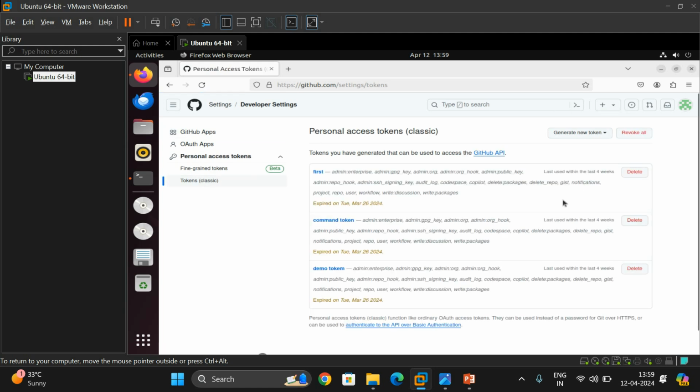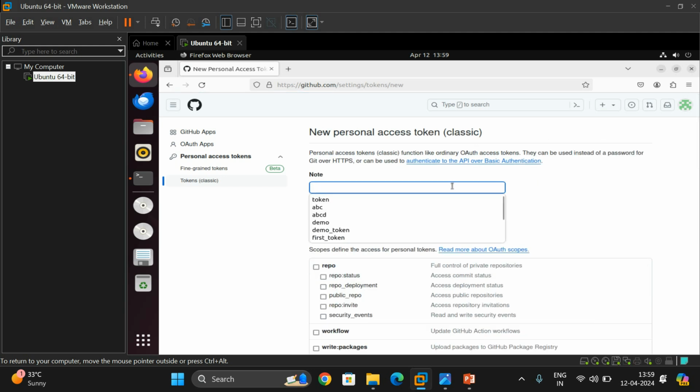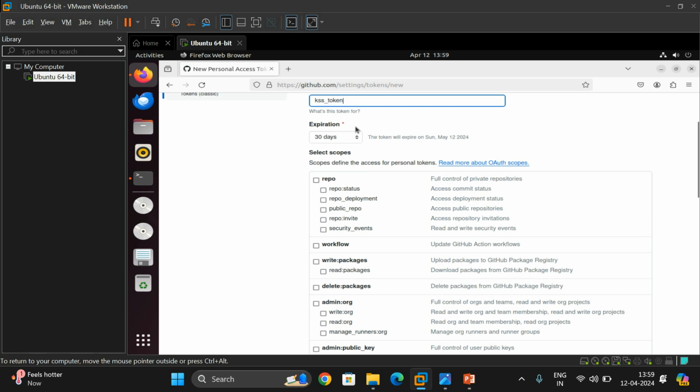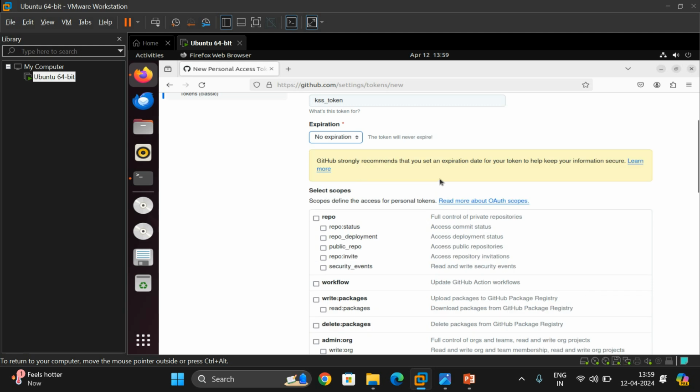You will find different tokens here, and you will find one option called generate new token. Click on generate new token classic, and now you need to give a name for the token. I'll give it a name like KSS underscore token, right? And we can also give the expiration of that particular token, when it should expire: 7 days, 30, 60, 90, custom, or no expiration.